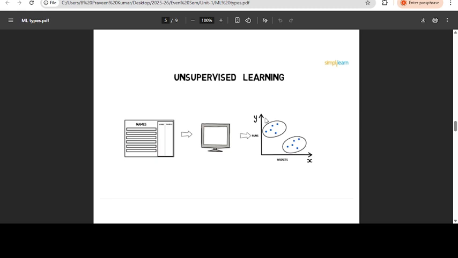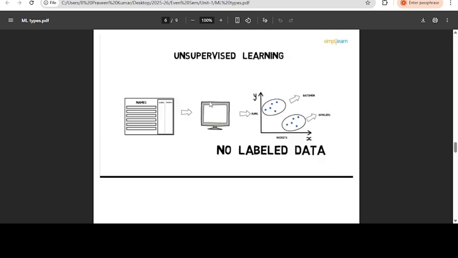For example, if you take a class, we have two groups, boys and girls. Those are groups. Here in the class, we don't have any classification. It is a collection of groups. So we don't have any labels here. That is called unsupervised learning. That is what is important: no labeled data.